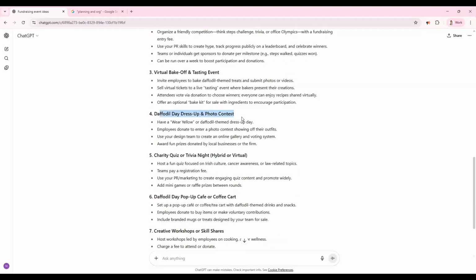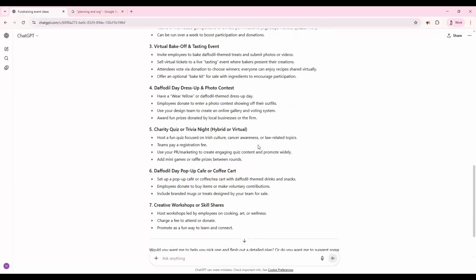Daffodil Day dress up and photo contest. I like that one, particularly because it'll be good for our socials, in particular Instagram. And also, it's a great way, especially if we charge a small fee for individuals to wear their yellow outfits. And even individuals who don't want to dress up, a lot of them are still going to donate some money to the event.